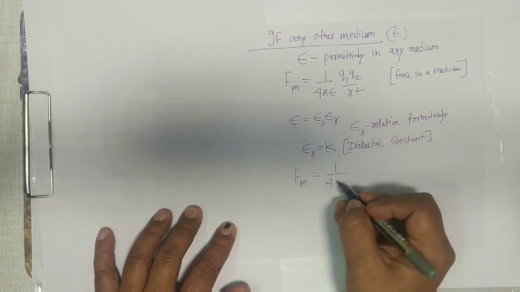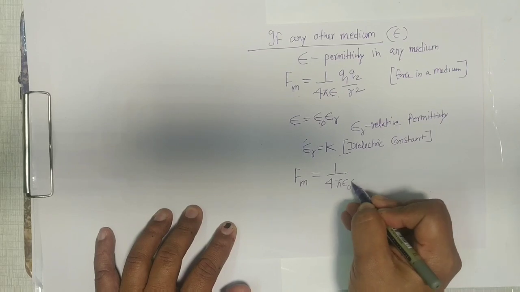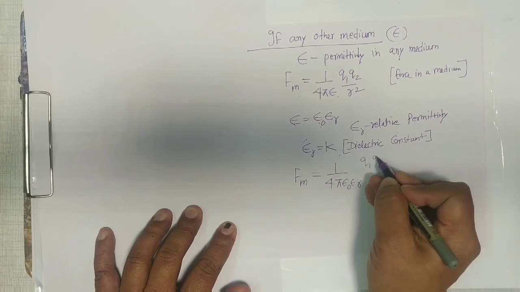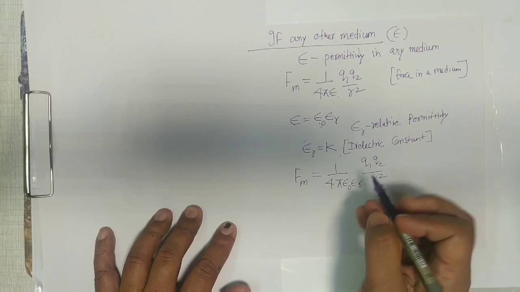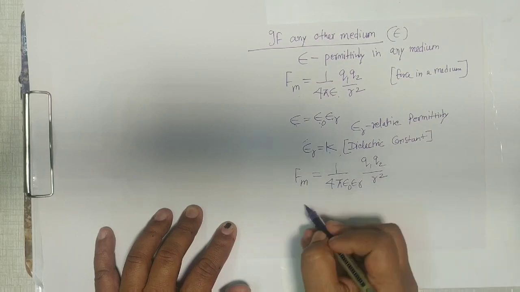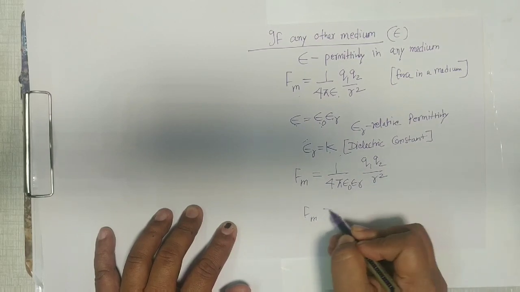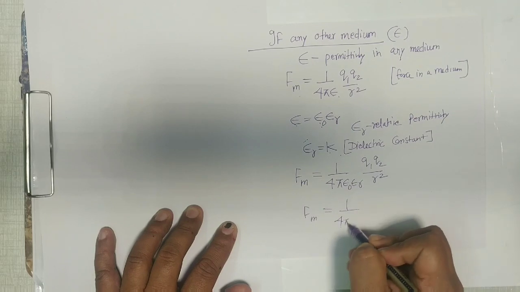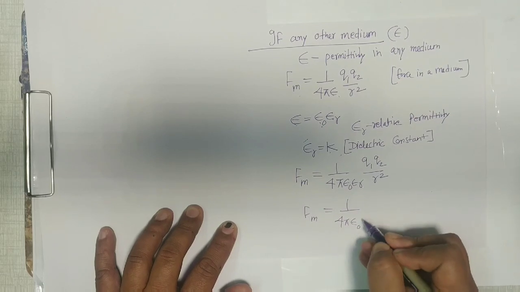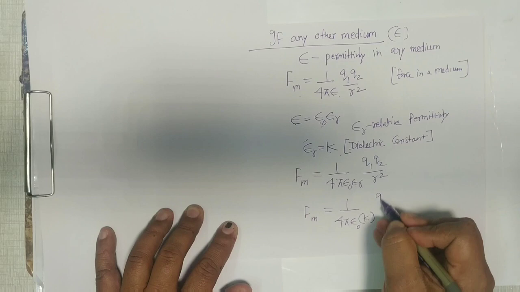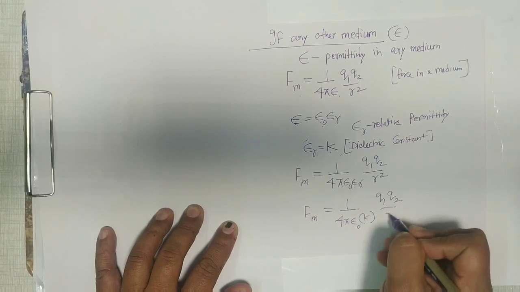In place of epsilon, you can write epsilon naught into epsilon r, Q1 Q2 by R square. Now in place of epsilon r, you can write K. So finally, it is 1 upon 4 pi epsilon naught K Q1 Q2 by R square.